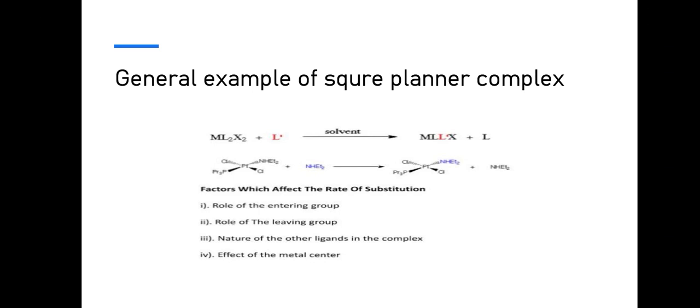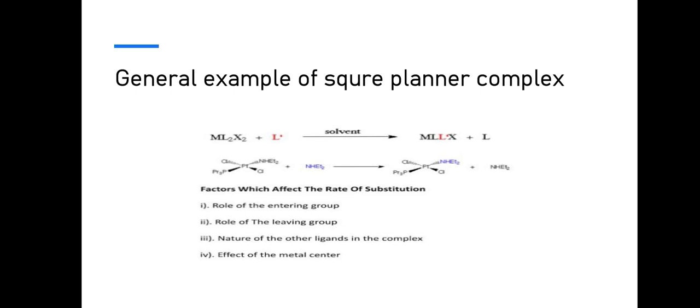Here is a general example of square planar complexes. We know that in square planar complexes, the metal is in the center with 4 ligands in a square shape. We only replace one of them by a nucleophile. We explain it with this general equation: ML2X2 plus L, where the solvent is our nucleophile, gives us the product ML3X plus X.